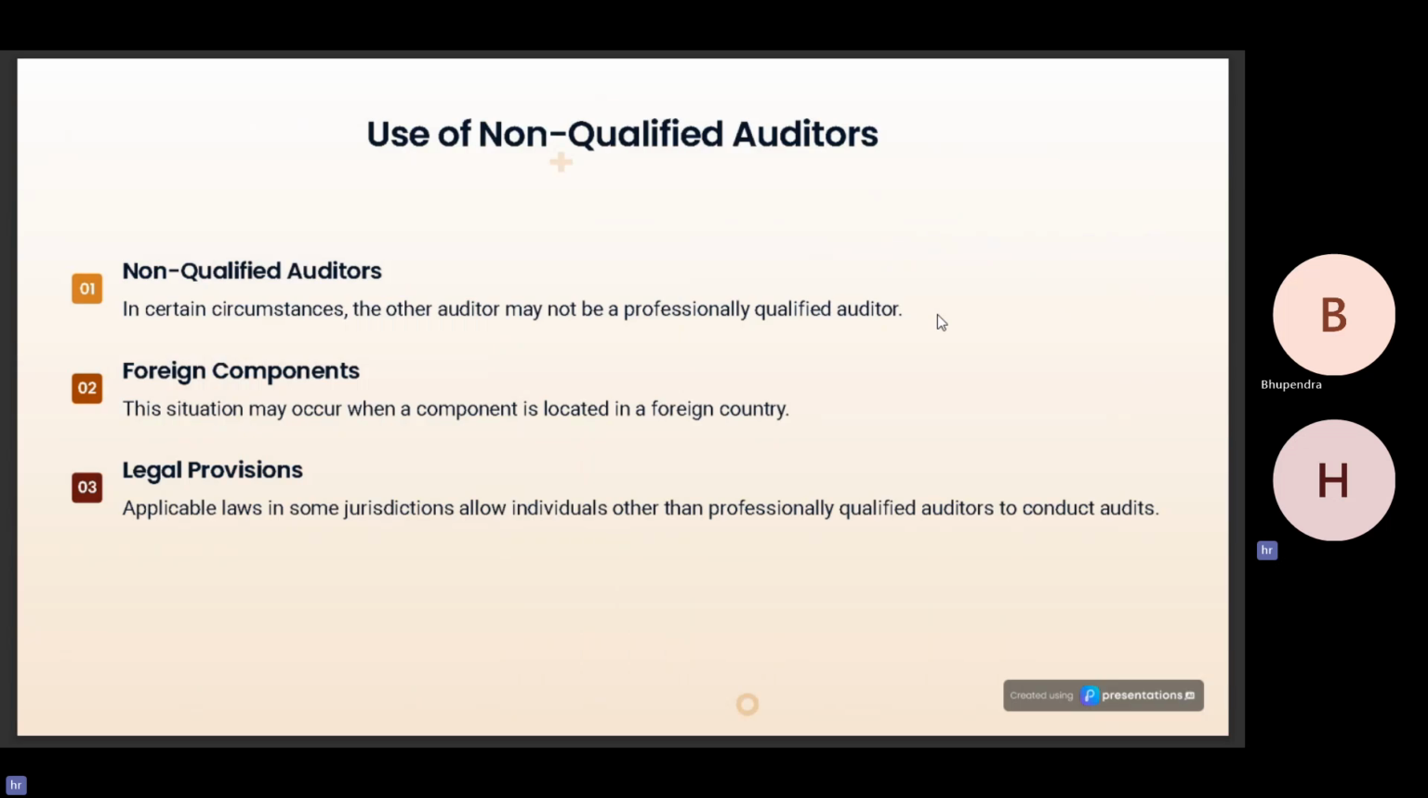Use of non-qualified auditors. Non-qualified auditors may be appointed by the components, majorly in areas where there are foreign components of an entity. Applicable laws in some jurisdictions allow individuals other than professionally qualified auditors to undertake audits. This does not happen in India frequently.